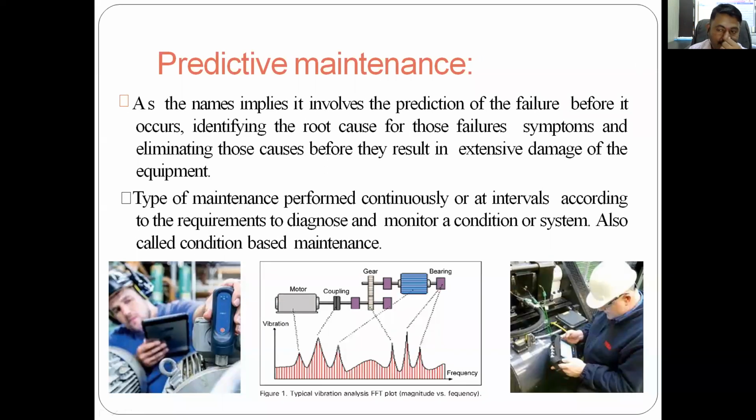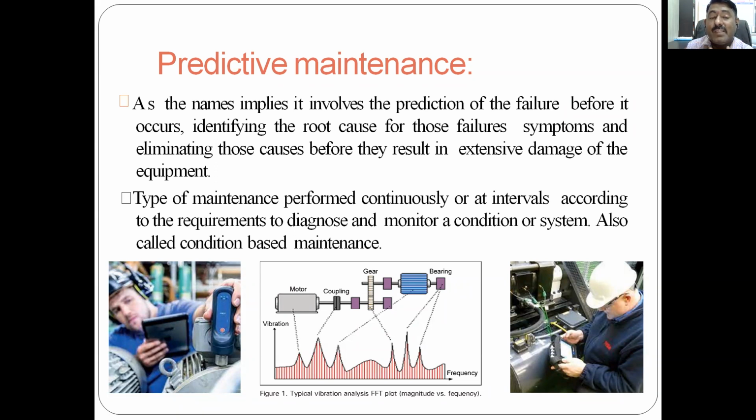Before proceeding further, here are 2-3 different sample images that I want to show you. You can see here the maintenance of an electric motor, where the person is checking with the help of a machine. The motor is still running. In the third, you can see different sensors attached to the machine, and the person is continuously observing. There is also one instrument available, a bearing checker. When the bearing is in running condition, one has to put that bearing checker on it. It will generate some signals, vibration and noise.